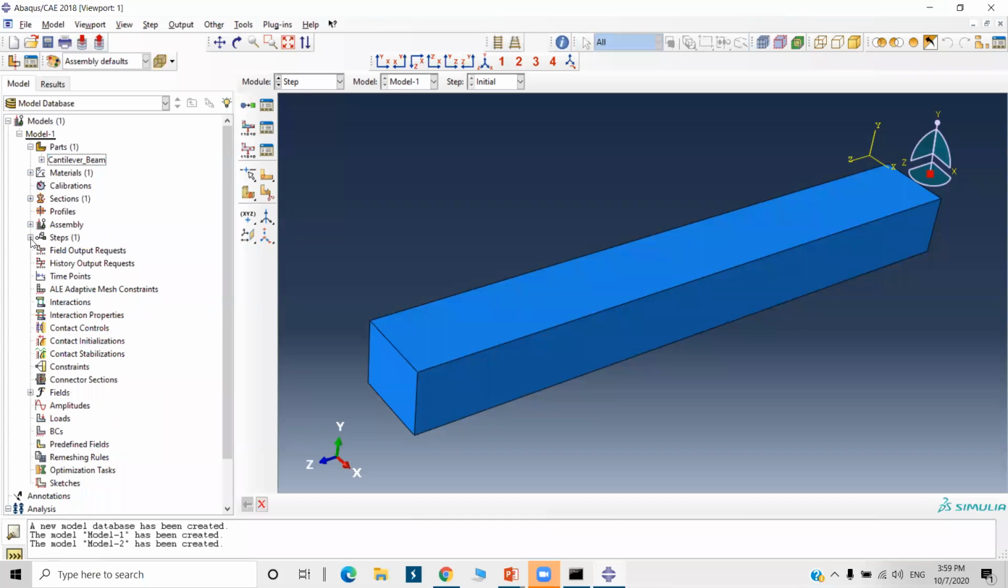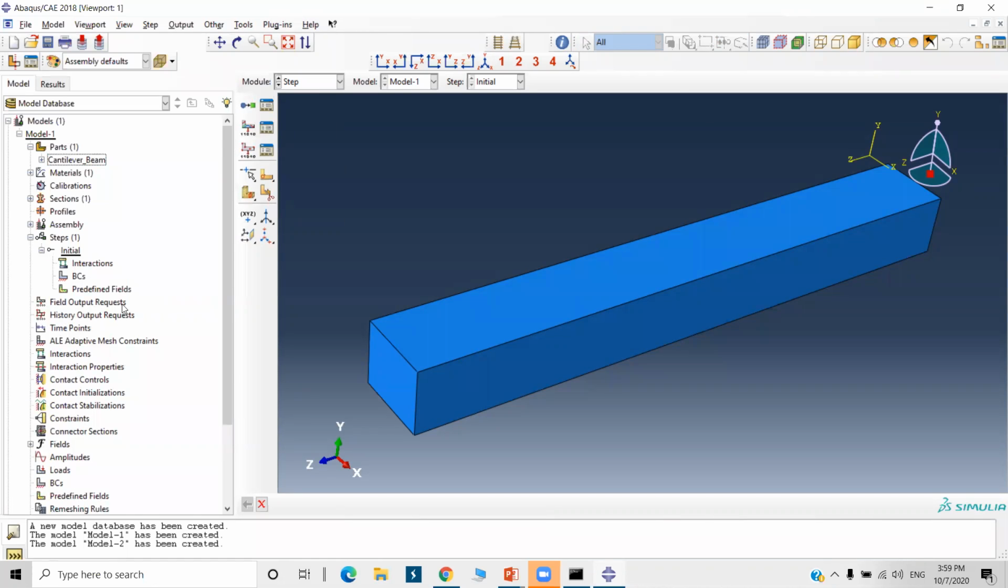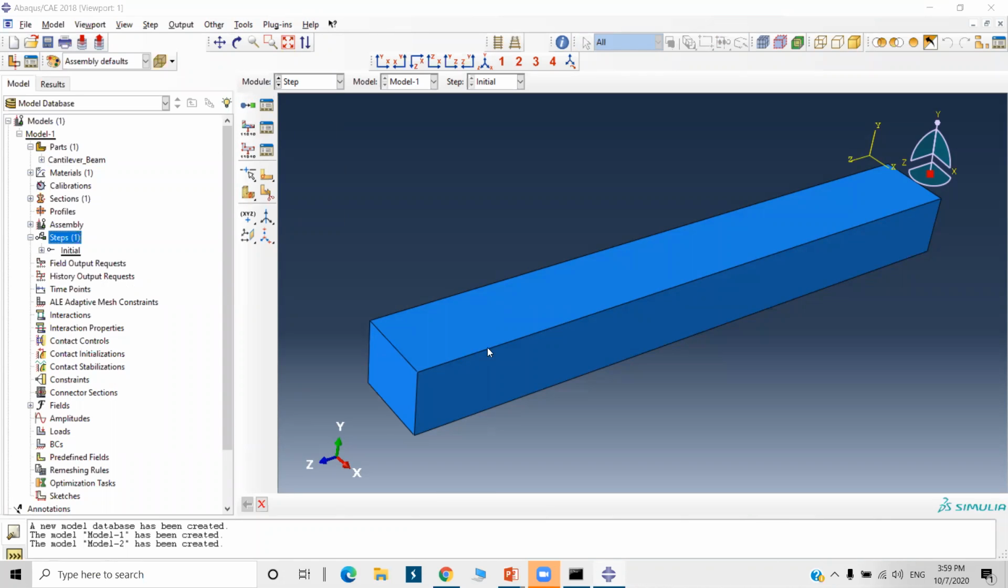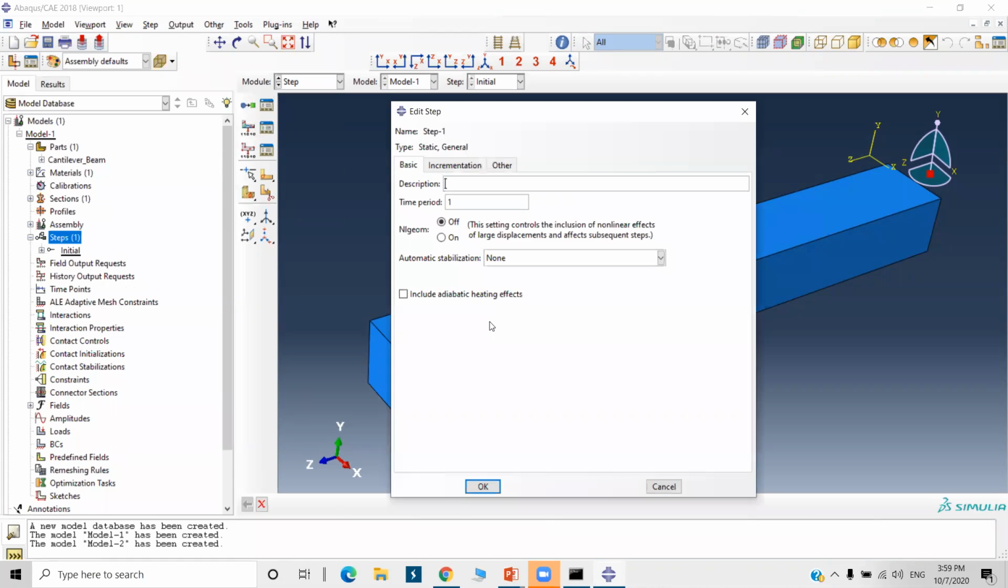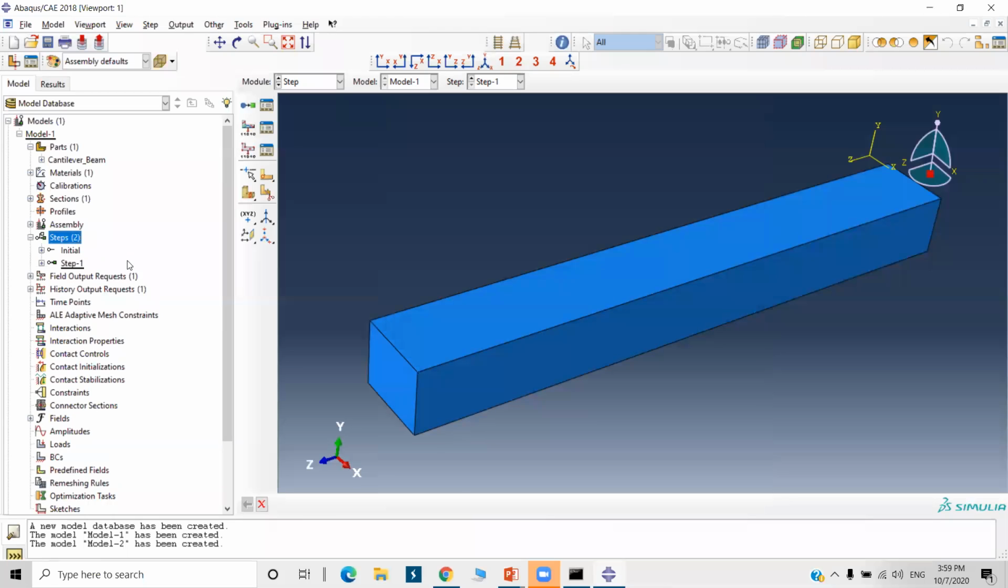Okay, here also you'll find the steps. See, I already told you Abaqus creates a default initial step for us. We cannot change this. Double click on this step. Now select static general analysis, procedure type is general, and static general analysis. Continue and just accept the default options. Say OK. So this is a linear static analysis. That's why we selected static general.